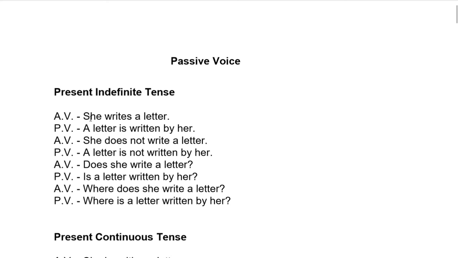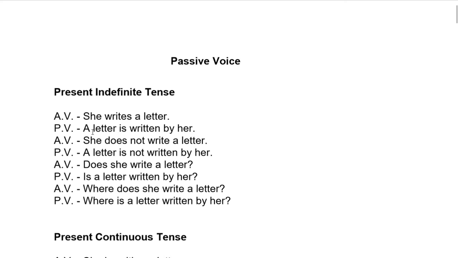Active voice. She writes a letter. Subject is she. Verb writes. Object a letter. The object in passive voice will come first of all, a letter. Then helping verb. There are three helping verbs in present indefinite tense: is, am, are. A letter is singular, therefore we have used is. The third form, as I have already said, written. Then she will come in the end and it will become by her. A letter is written by her.